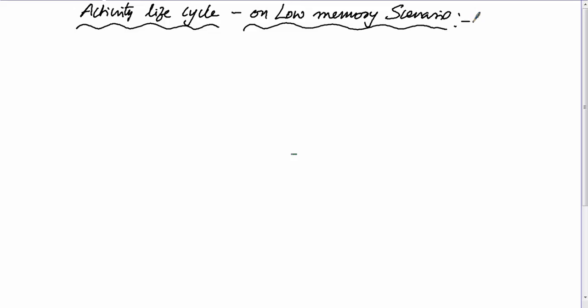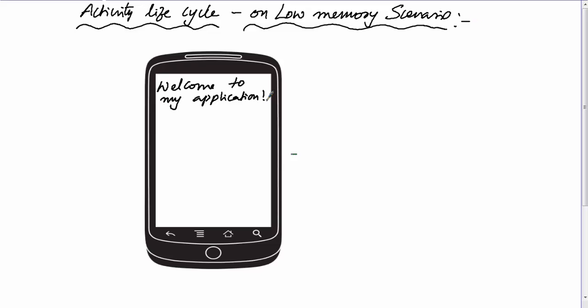Now I will discuss the activity lifecycle in low memory scenarios. Just like configuration changes, the low memory scenario is also important for interviews. Let us say the user has launched your application and assume that your application is in the foreground, which means the operating system has already called onCreate, onStart and onResume on your activity, and your activity is currently in the foreground state.